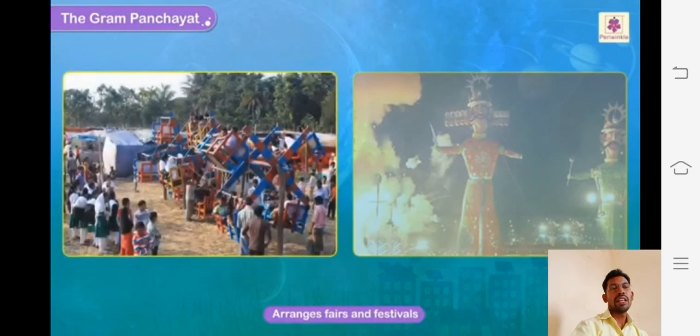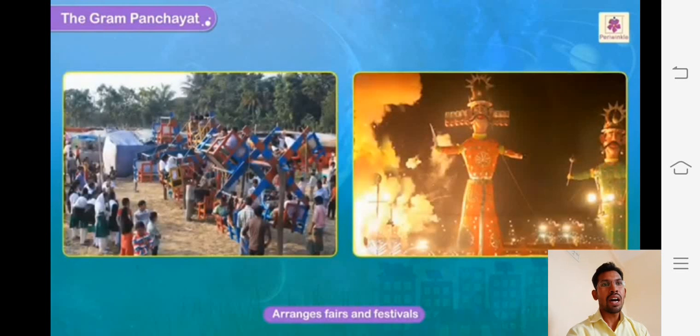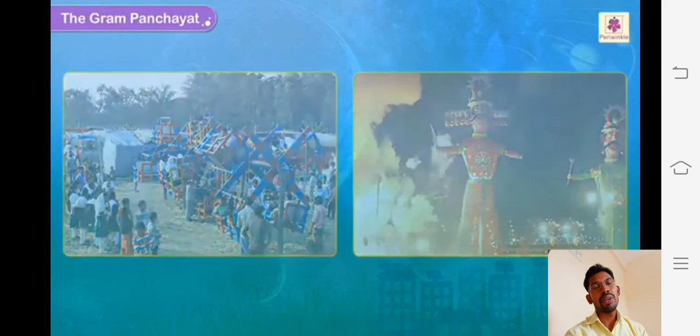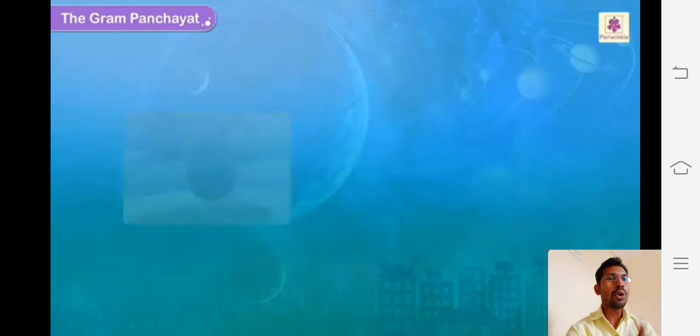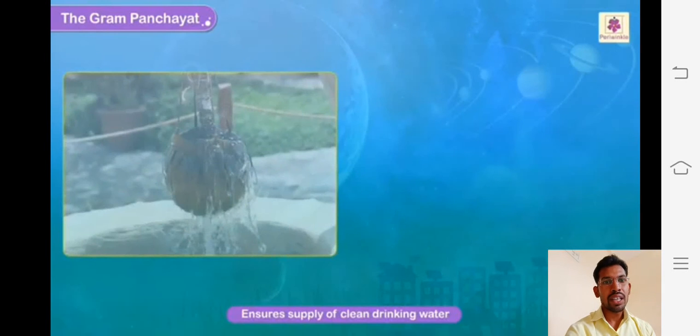They have to look after arranging everything. This is the role of the Gram Panchayat.